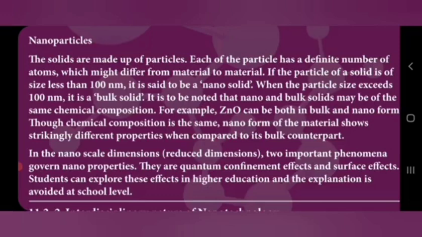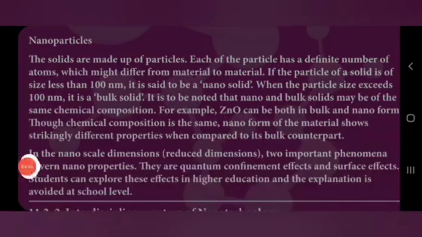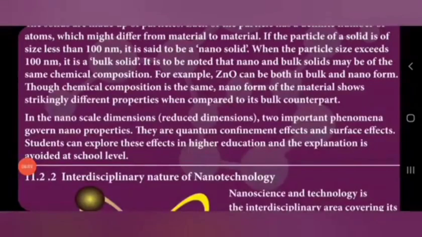In nano dimensions, there are two important phenomena. The first one is quantum effects, and the second one is surface effects. You will study these in your higher education. You can select any one paper in nanophysics.